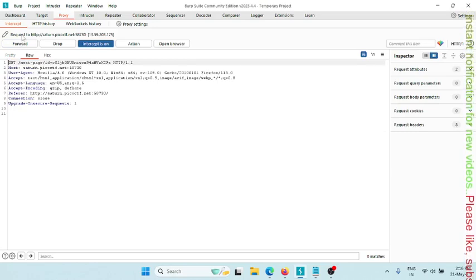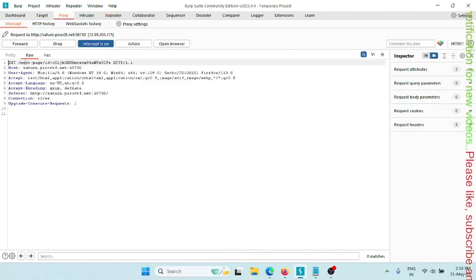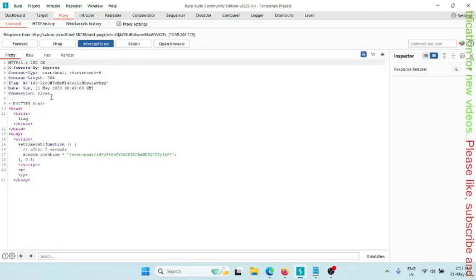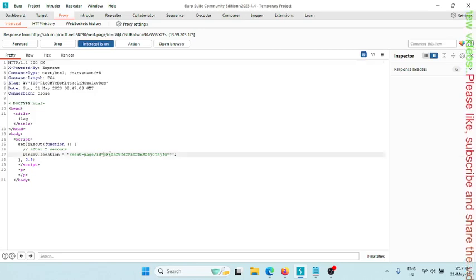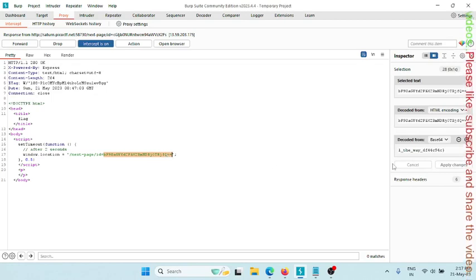All right, it is again requesting to the server. Send this to repeater if needed. We will use it and capture the response here and forward it. All right, again we have received a response, but this time the next page ID has changed. Okay, let's try again. Although it looks like this is base64 encoding, I believe we have captured the flag.